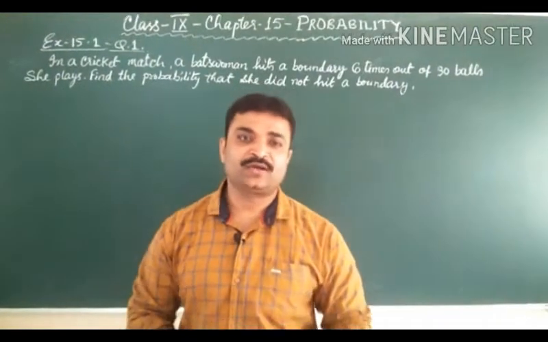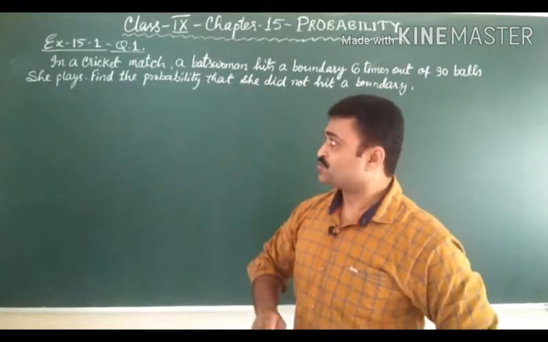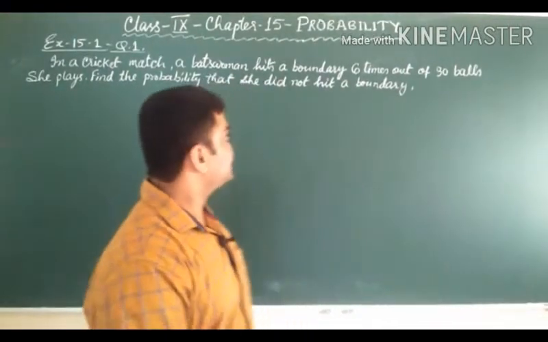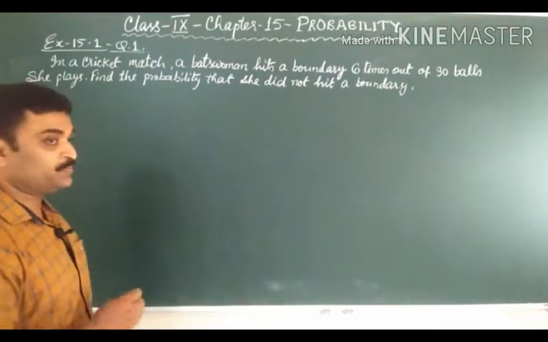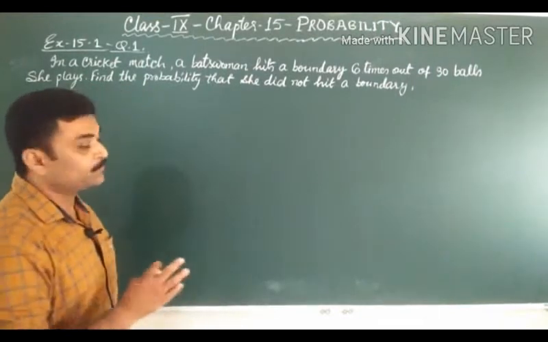So students, now we are going to solve the questions of 15.1. And the first question is, in a cricket match, a batswoman hits a boundary 6 times out of 30 balls she plays. Find the probability that she did not hit a boundary.